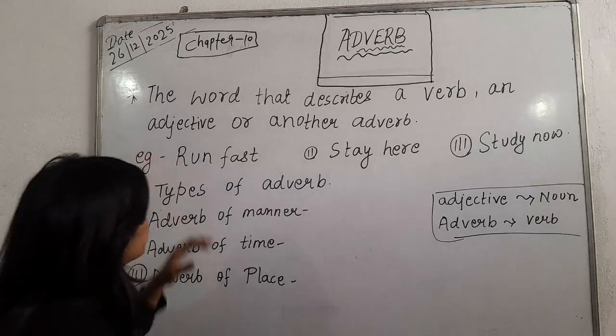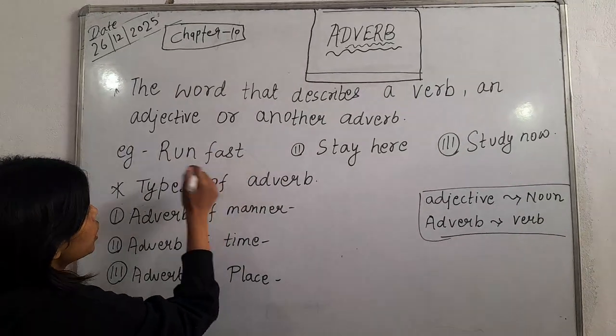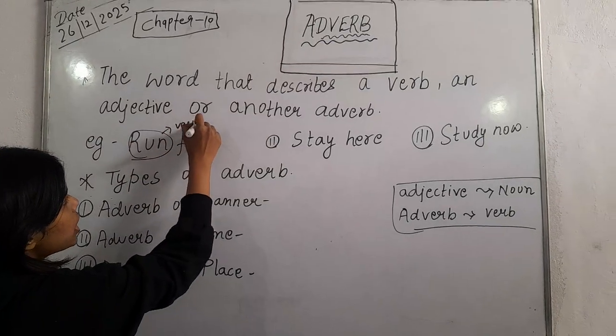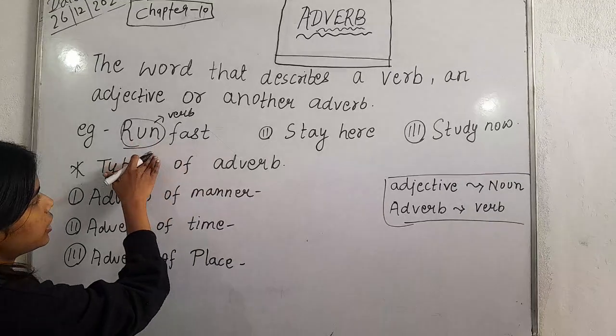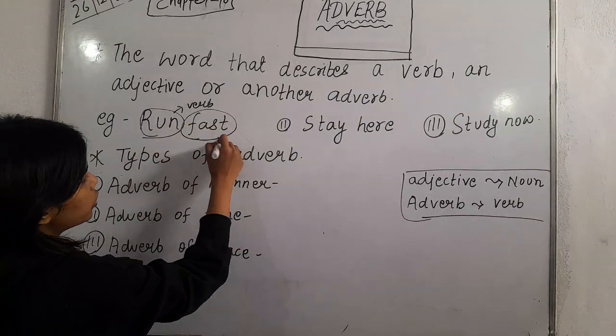Now, let's move on to the example. Here, the example is run fast. What is run? Run is an action, so we can call it verb. And what is describing a verb? Fast is describing how the person is running. The person is running fast. So fast is adverb. Okay?